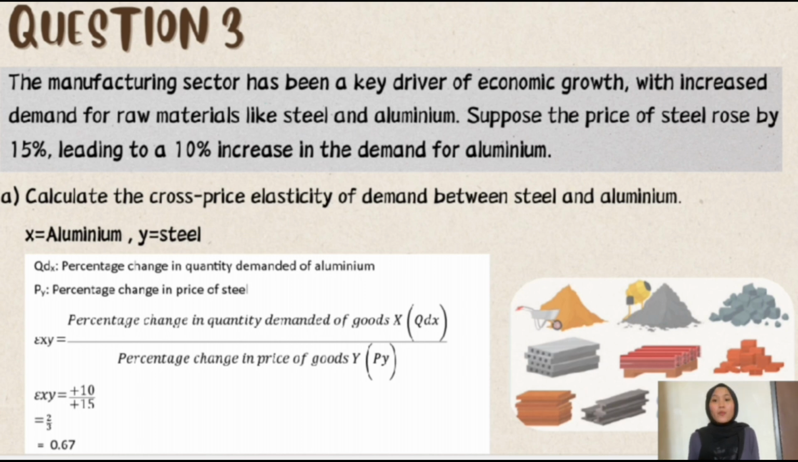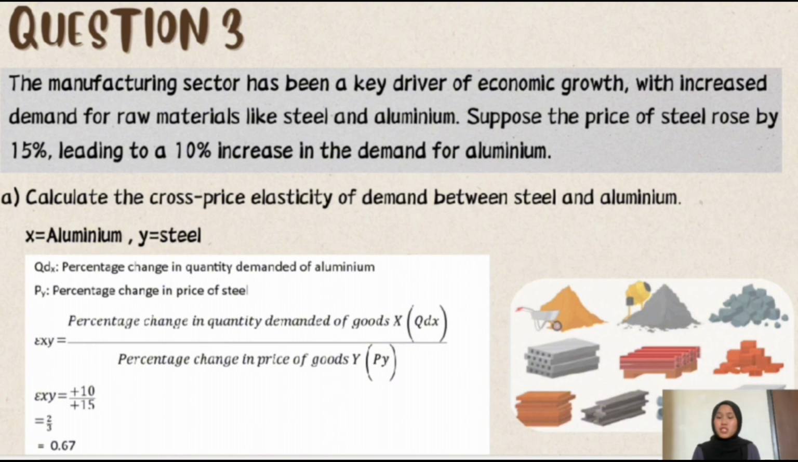To calculate it, percentage change in quantity demanded of good X, which is QDX, divided by percentage change in price of good Y. The calculation would be positive 10 divided by positive 15, and the answer would be 2/3. The final answer is 0.67. Noted here, if it's an increase, it will be positive, such as positive 10, positive 15. The degree of responsiveness in cross-elasticity of demand is positive cross-elasticity, which is when the coefficient is greater than 0.